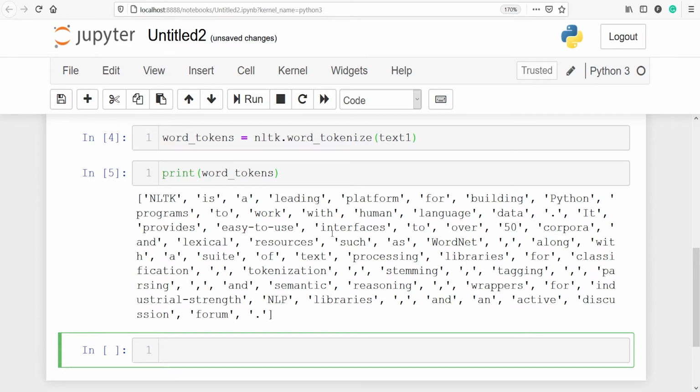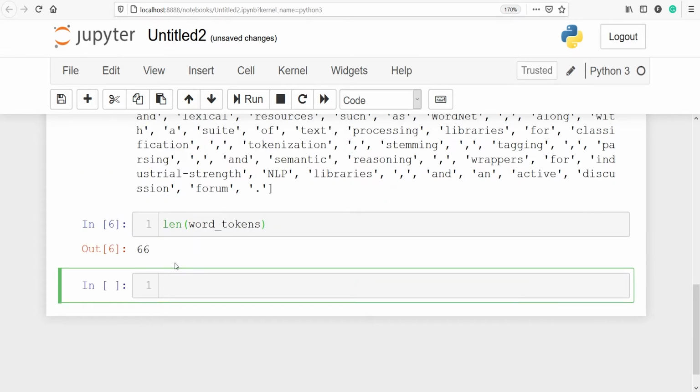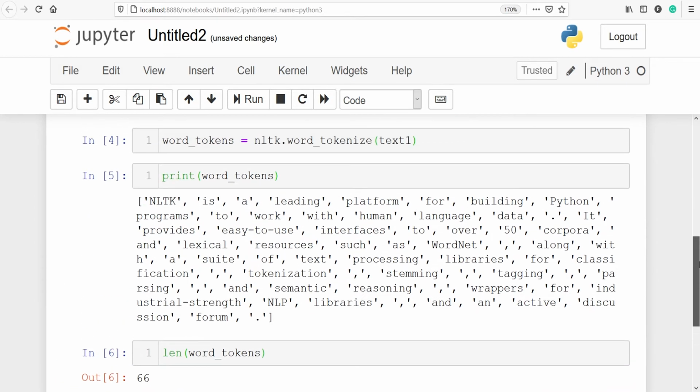We can also look at the length, that is how many words are present in this Python list. I'll call the method len and then I will pass word_tokens. There are total 66 words in this output here.